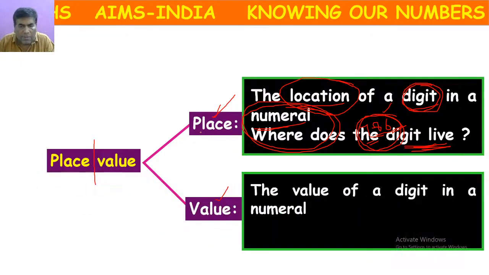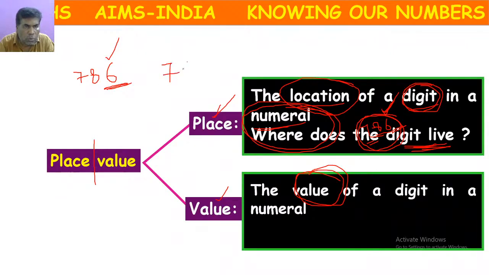So now what is value? According to the location, or according to the position, or according to the place, this digit will have some value. Suppose I have 786, the value of 6 in this location is different when we compare to 768.